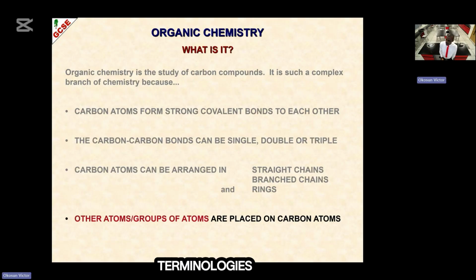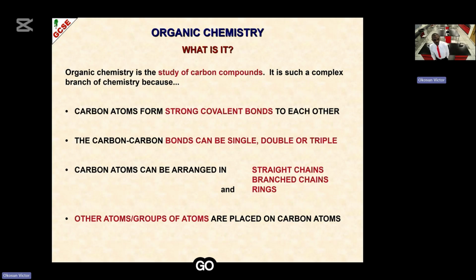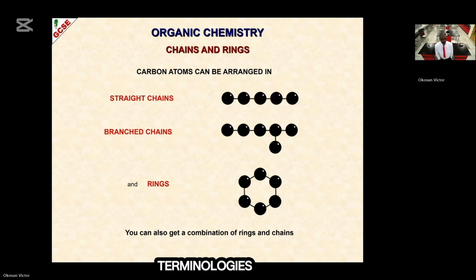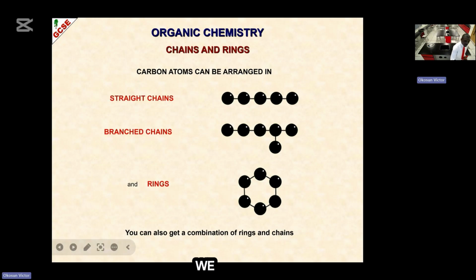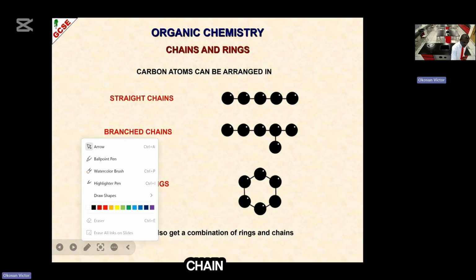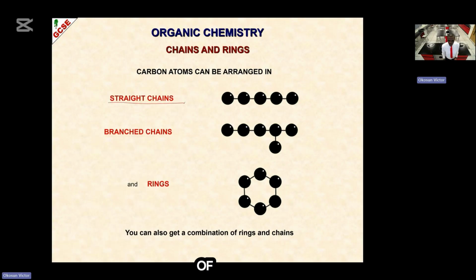There are terminologies we need to know under this topic of organic chemistry. Let's go to one of the terminologies. Look at this terminology now. We have here straight chain. Why do we call it straight chain? What's the meaning of straight chain? When carbons are joined together in a straight line like this, we call it straight chain hydrocarbon. Now this black dot represents carbon. So that's a straight chain.